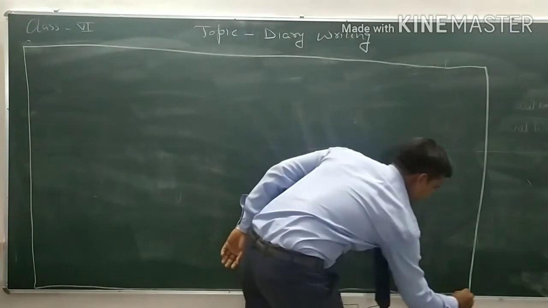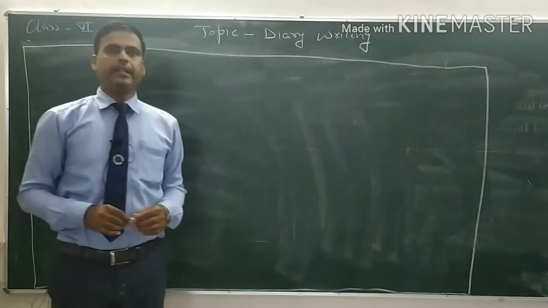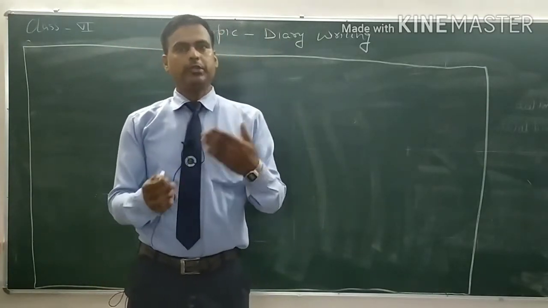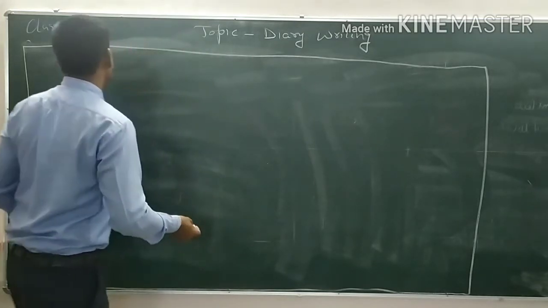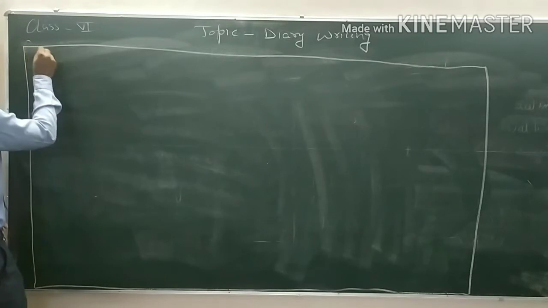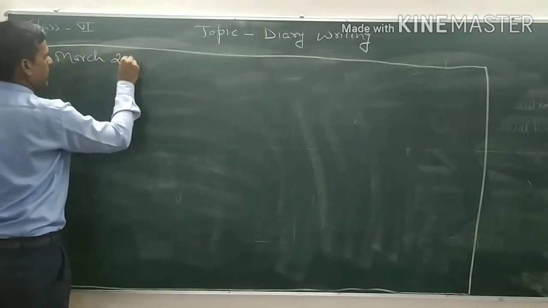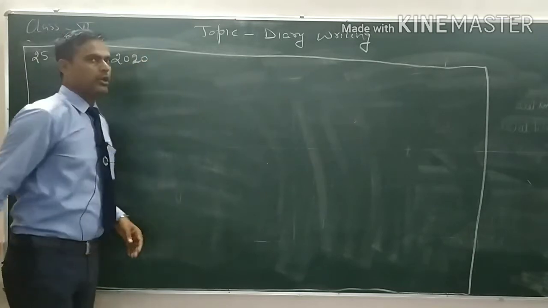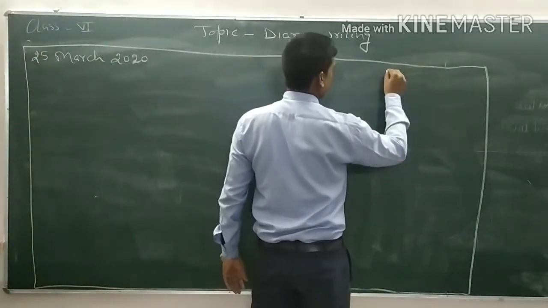So this is your diary, and in the format of diary, I have told you how to write, how to start writing the diary. In that format, I told you that first of all, you will write the date. For example, 25 March 2020. And then at the right hand side, you will write the time.